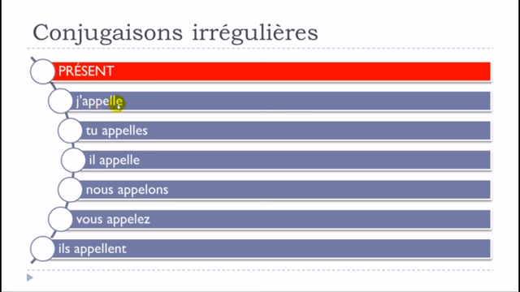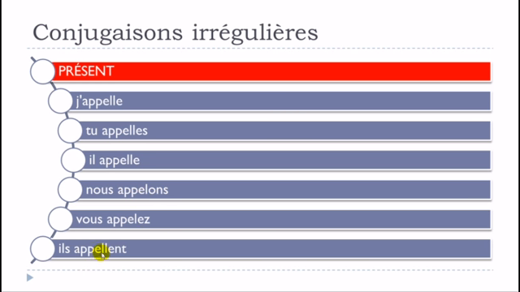J'appelle, all right? So j'appelle, tu appelles, il appelle, and now for nous and vous, actually they follow the rule, but then you keep only one L, so that's the reason why you will get the sound appelons. This e is mute or silent, appelons, and then vous appelez, okay?